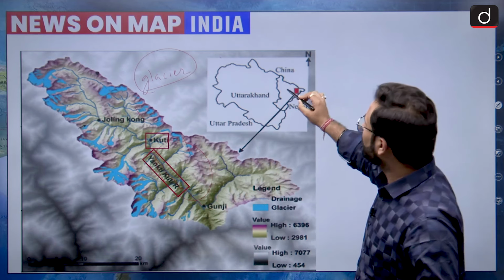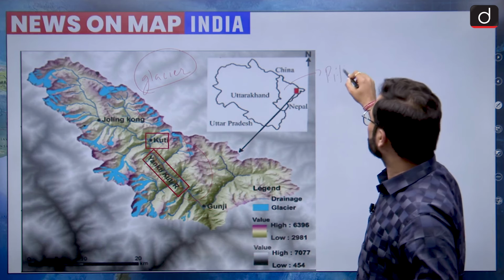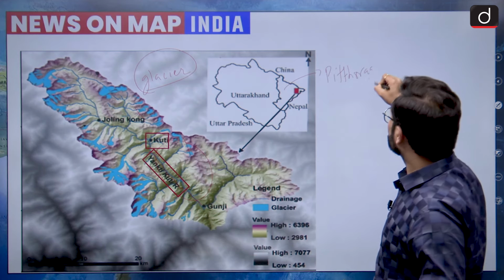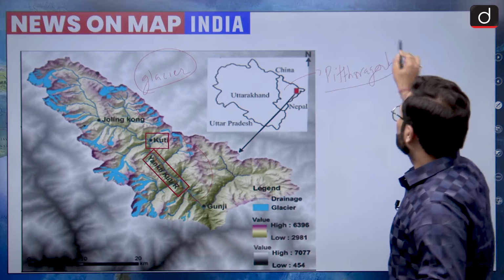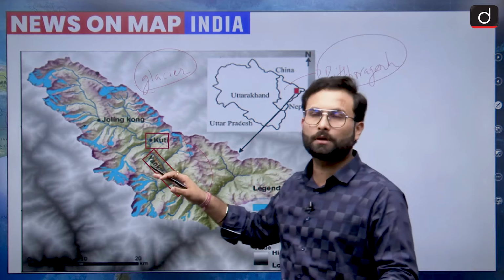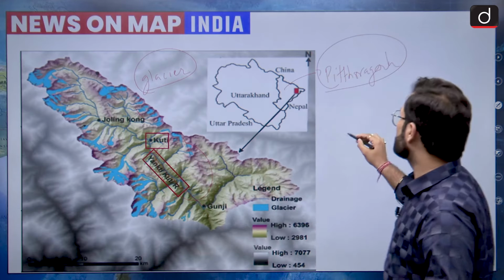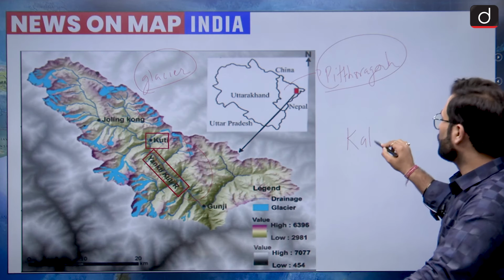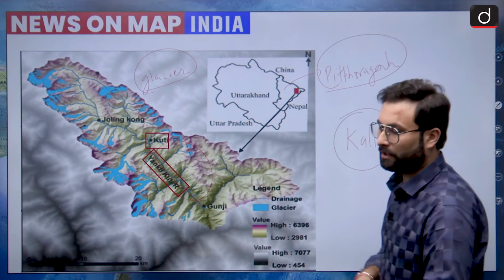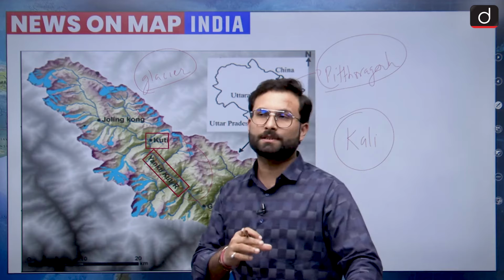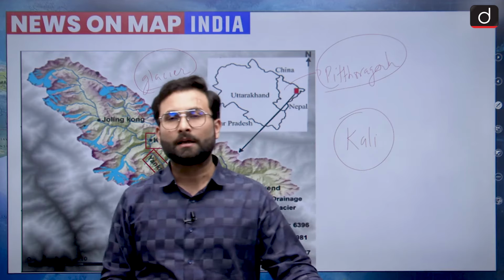Because of that study, this particular area has been in news, and you can see it is in Uttarakhand, Pithoragarh district. These two rivers are tributaries of Kali River. You must have heard about Kali River because it is the river making the boundary between India and Nepal, and because of it there are some contested areas between India and Nepal.